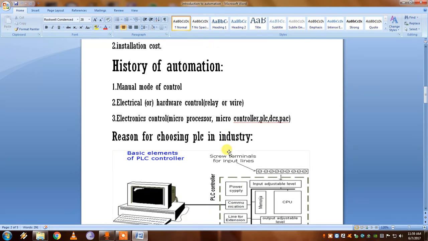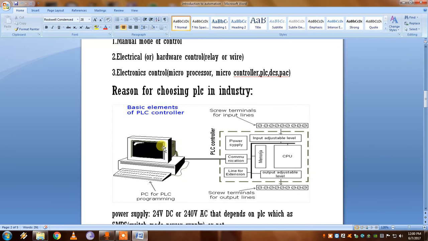Reason for choosing PLC in industries. This is the basic setup that we use in PLC: a PC for PLC programming, and the PLC controller, where we can see input terminals, output terminals, power supply, communication port, and line to extension port. Inside the PLC we can see the CPU and a memory unit.